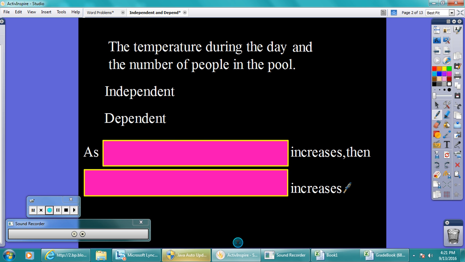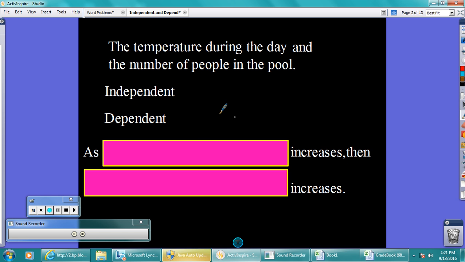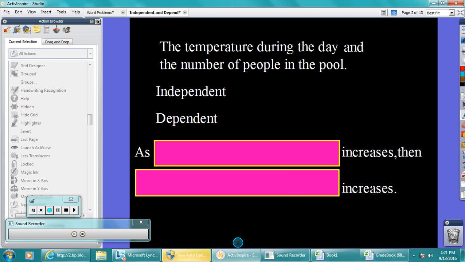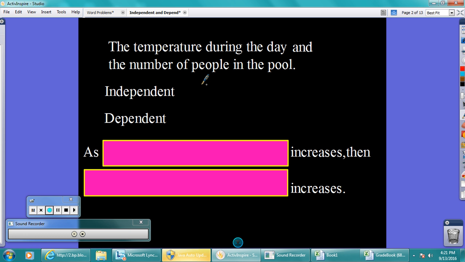Alright, so now let's look at how we're going to determine what independent and dependent are. So let's look at this first thing. Temperature during the day and the number of people in the pool. Okay, something's happening here. These are related some way, and we have to figure out how they're related. Okay? So what happens about the temperature during the day? The temperature changes, right? It fluctuates.